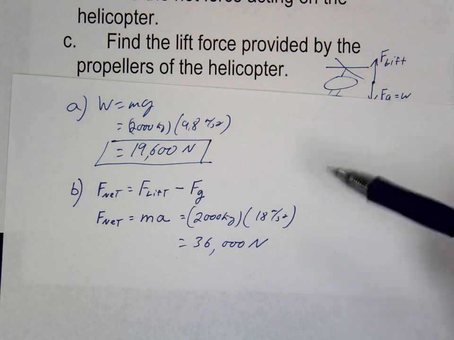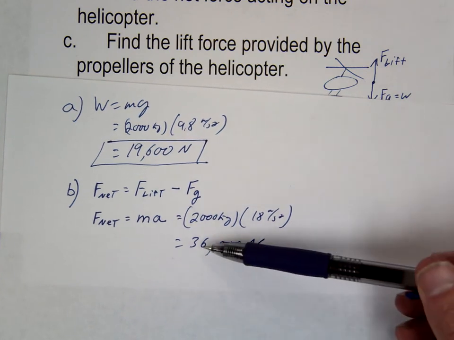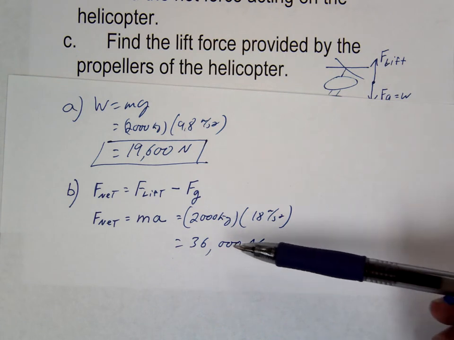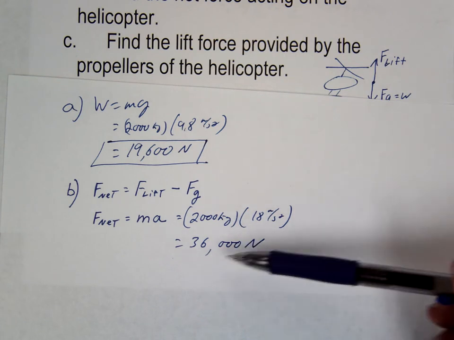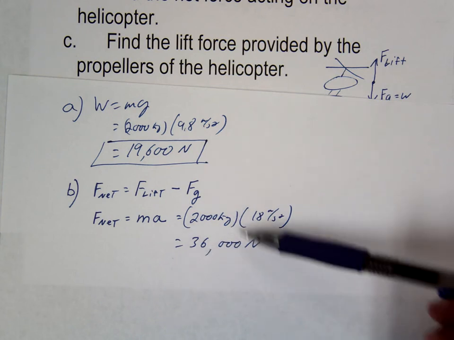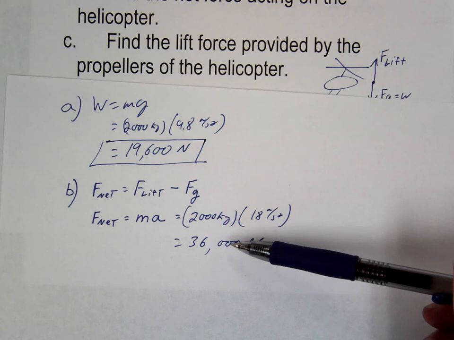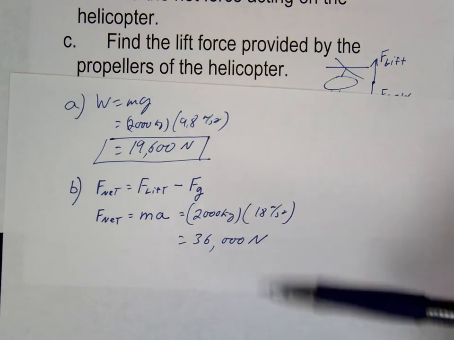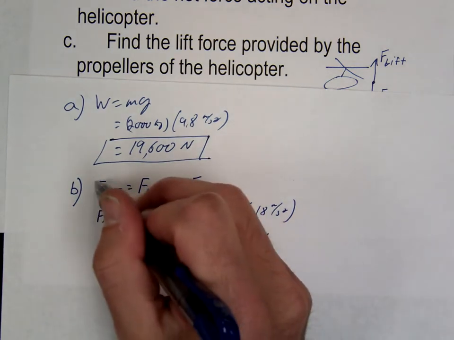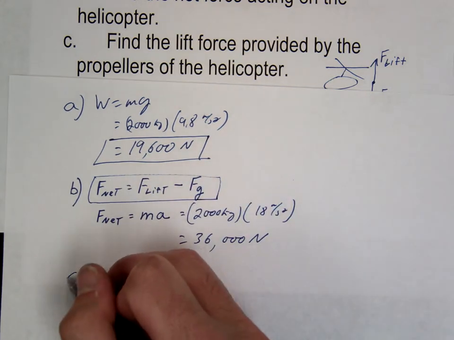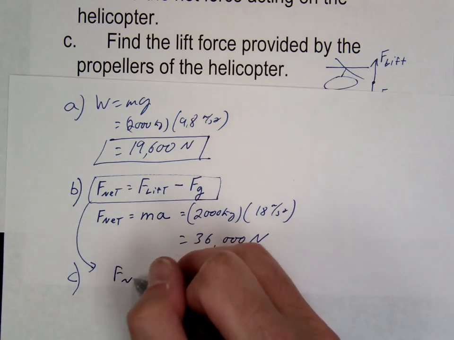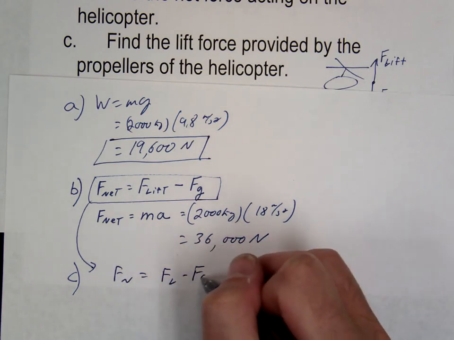Just a concept question. Should our lift force be greater or less than the 36,000? Greater. Why does it have to be greater? Subtracting from the weight. Right. This is when you add and subtract all the forces. And since we're subtracting out gravity, we have to have more lift to provide this kind of net. So let's just finish it up. Now we are going to use this part for letter C. F net equals F lift minus F gravity.